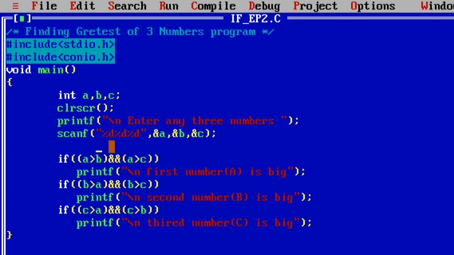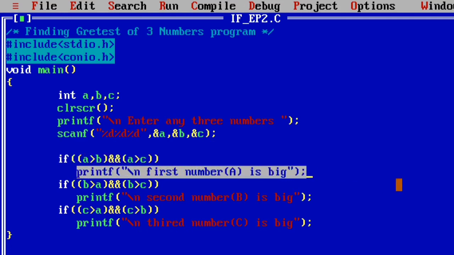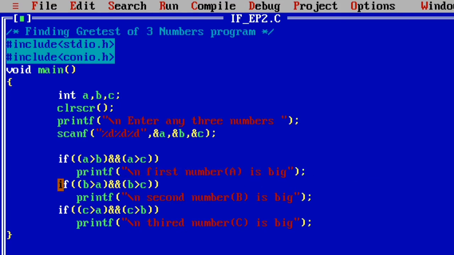So, false and false. I have used the and operator here. False and false, you will get false. So, if the given condition is false, then the following line is omitted and not executed by the compiler. Then we come to the second if condition.